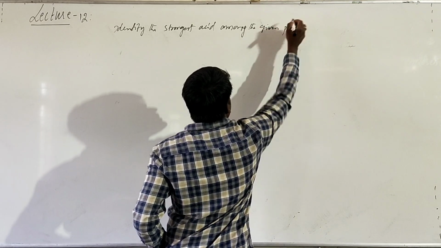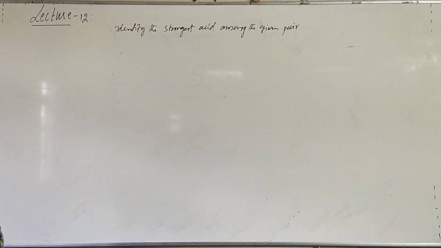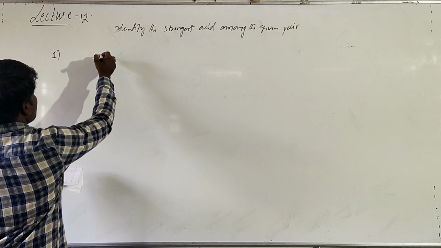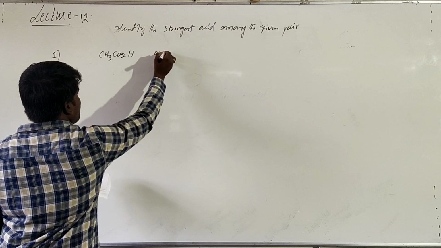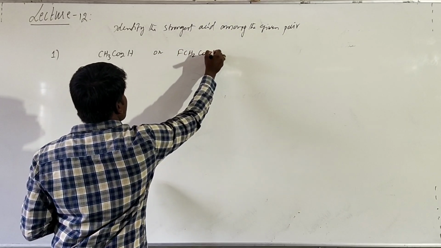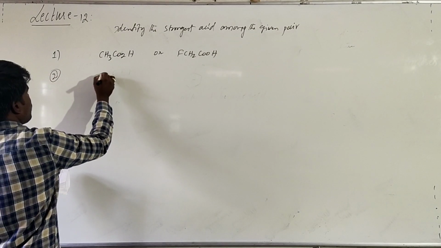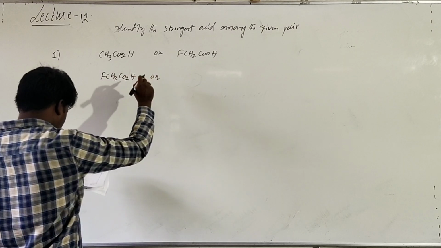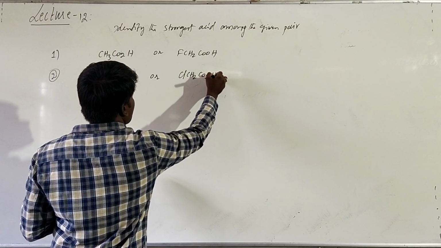He has given some pairs of compounds, and under that you need to identify the strongest acid. This first pair is acetic acid or fluoroacetic acid. And the second pair is fluoroacetic acid and chloroacetic acid.